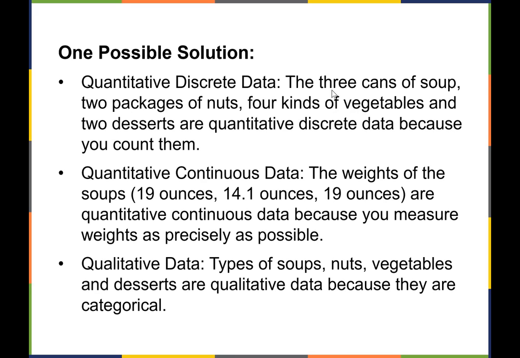Quantitative continuous, maybe the one I thought of was the weights of the soup. 19 ounces, 14.1 ounces, 19 ounces. Really, the soup could weigh anything possible, any number of ounces. And the one I thought about for qualitative was just the categories of things I bought, maybe types of soup. Well, I got 1 Italian wedding, 1 tomato, and 1 whatever it was. Maybe the types of vegetables. Those are things that would be categories.